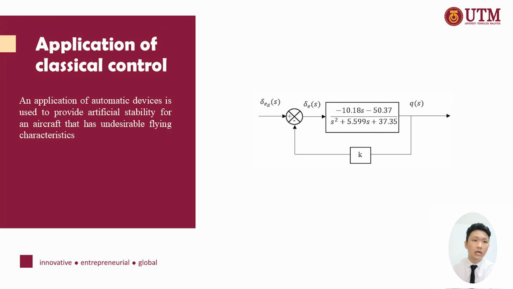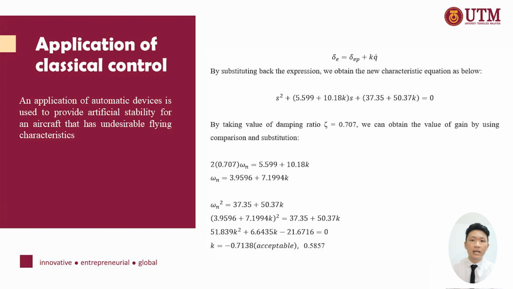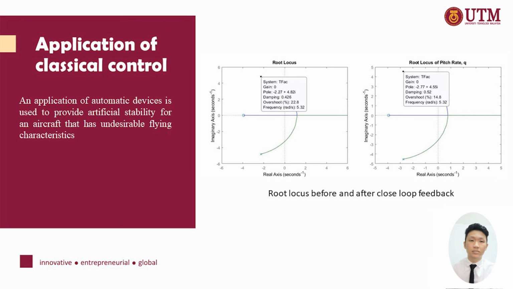Application of classical control system is an application of an automatic device. It is used to provide artificial stability for an aircraft that has undesirable flying characteristics. Next, simple calculations show how we gain the level of gains, where K is negative 0.7138. Then we substitute into the characteristic equation again. We can see the loop occurs before and after closed loop feedback. The overshoot is lesser than the previous, which is 40.8%, and the previous is 22.8%.